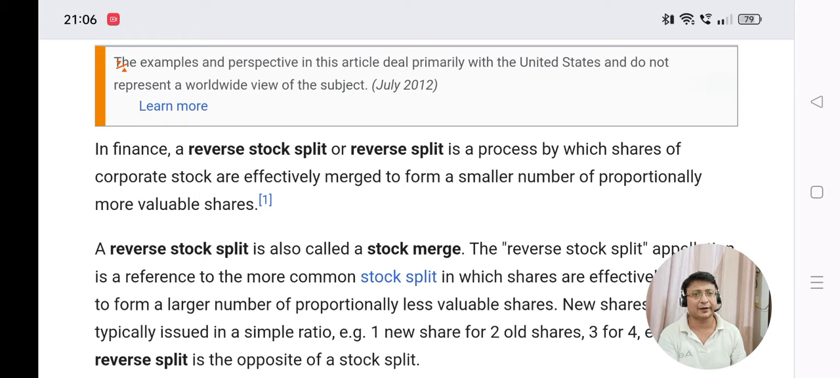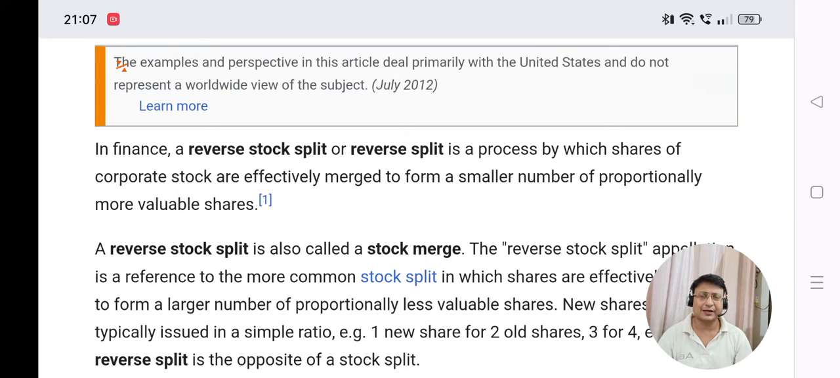Let's suppose there are 5 shares of face value 2. Then when a reverse stock split happens, you'll get 1 share for those 5 shares, which has a face value of 10. The market value similarly would cumulatively accumulate to that value. So this is what it is in technical terms.